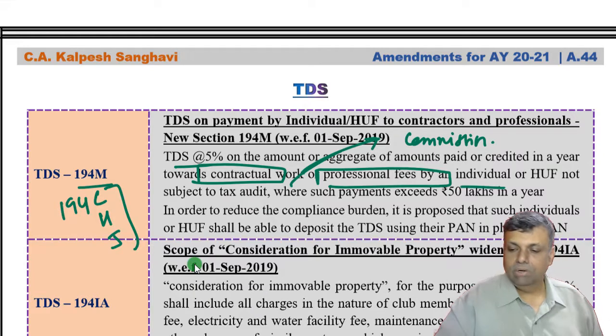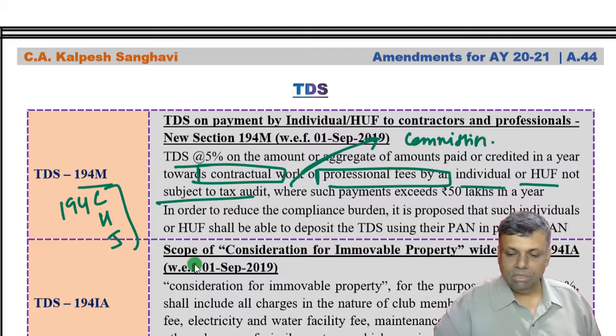Okay, for individuals or HUFs who are not subjected to the tax audit. See, normally 194C, H and J is applicable to individuals and HUFs only if in the preceding financial year you are covered by the tax audit provisions. Only then these particular provisions are applicable.